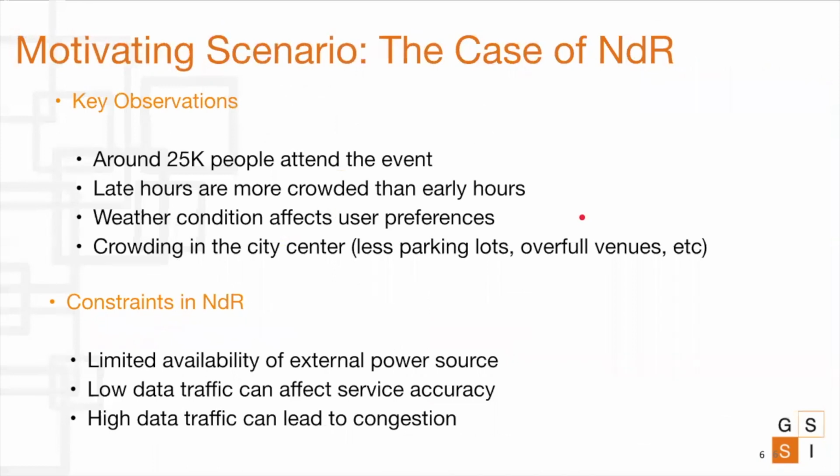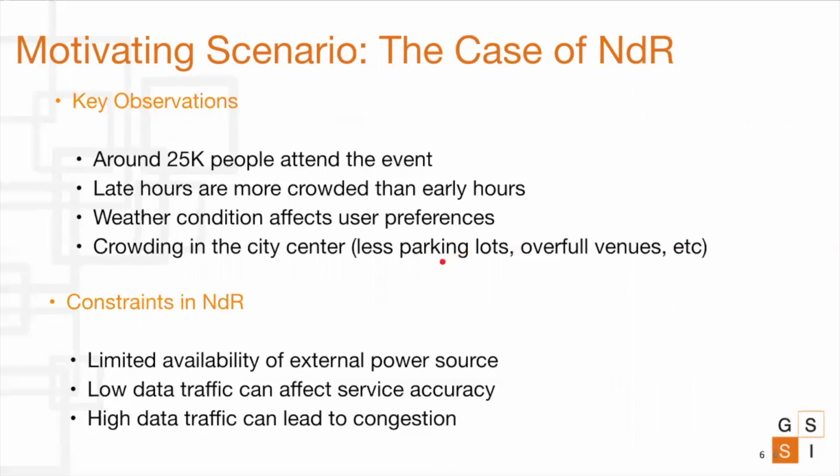So we have collected some observations from the past editions of the event. One, around 25,000 people attend the event. Late hours are usually more crowded than early hours. Weather condition affects user preferences. And then crowding happens in the city center. This is because of the less availability of parking lots, and people usually don't know which venues are full and which are available. So this leads to crowding.